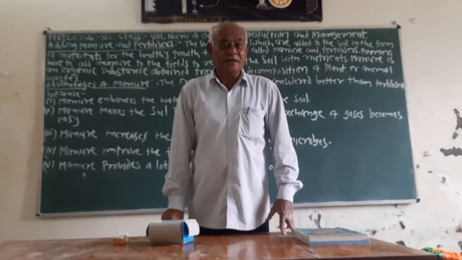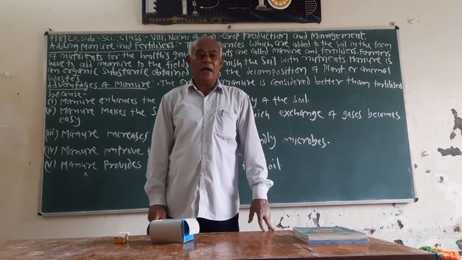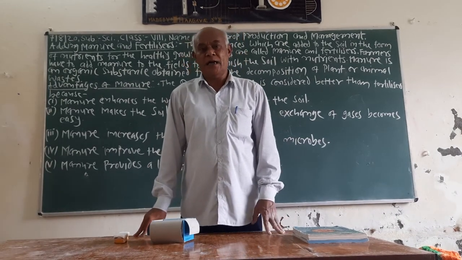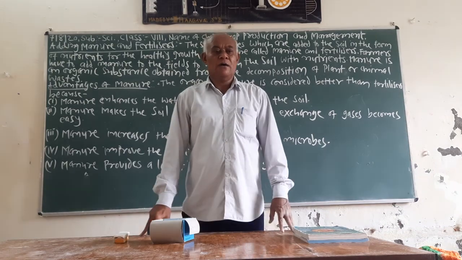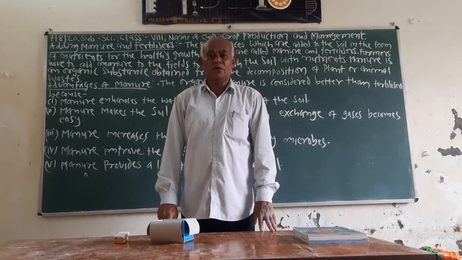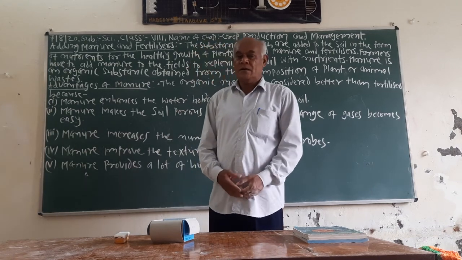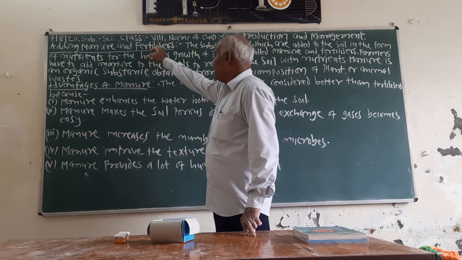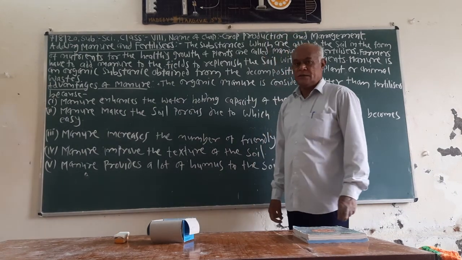For this reason, farmers add either fertilizers or manure or both to the field.